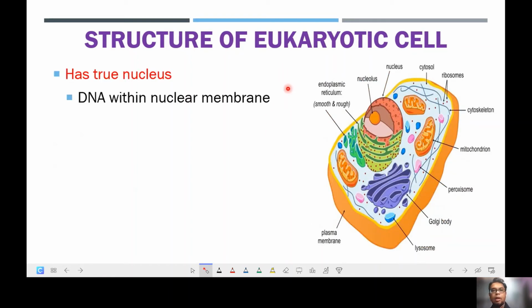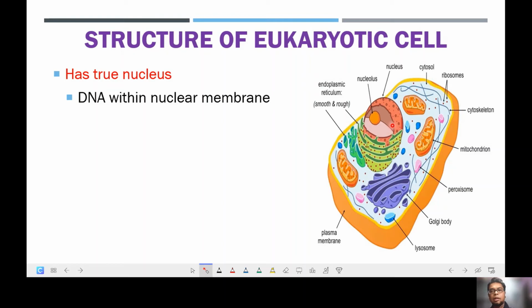And so, let's now move on to the structure of the eukaryotic cell. This will be the main characteristic about the eukaryotic cell. As I have mentioned earlier, they will be having a true nucleus over here, in which the DNA will be inside the nuclear membrane.